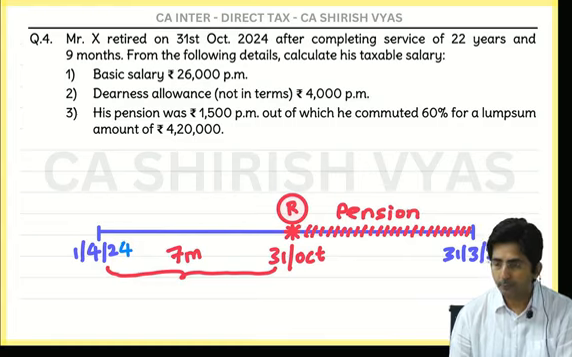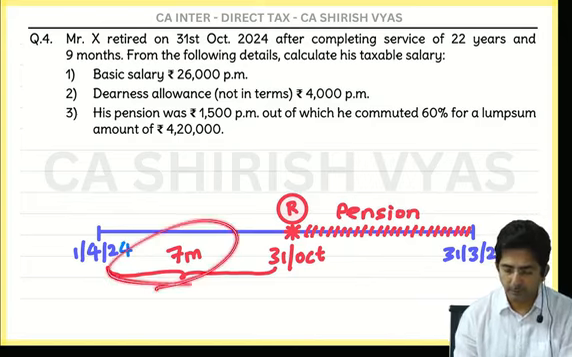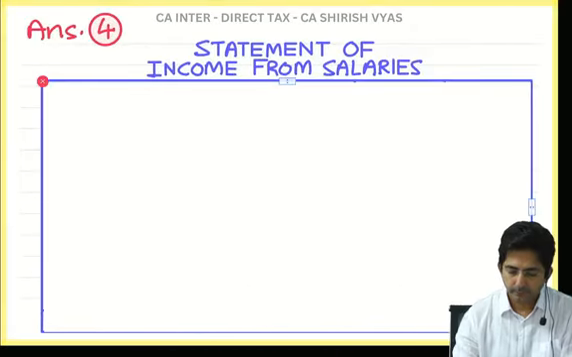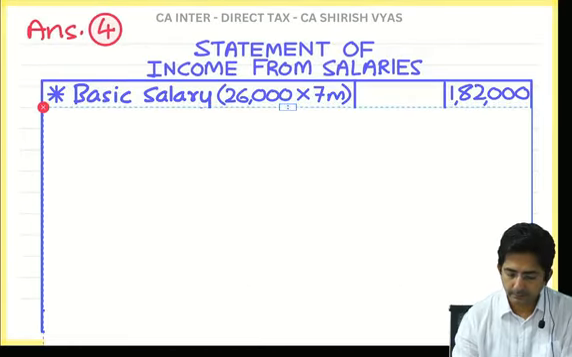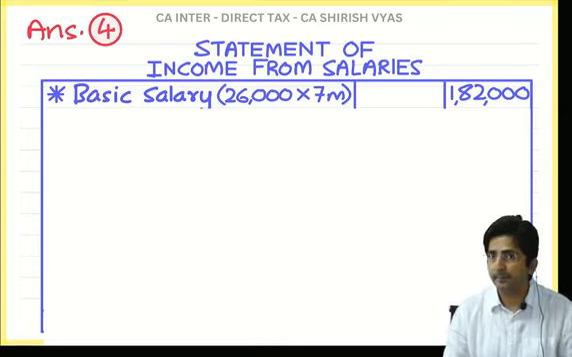Ready? So tell me, first point is what? Basic salary, 26,000 per month. So multiply by 7 months. Yes, so that comes to 1,82,000. Right, basic salary 26,000 into 7 months.